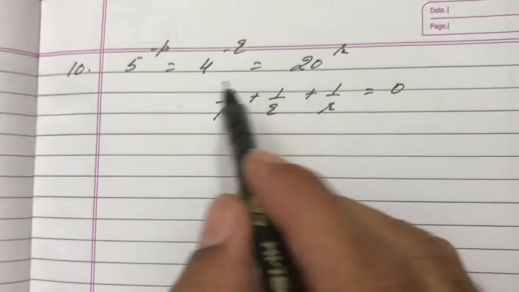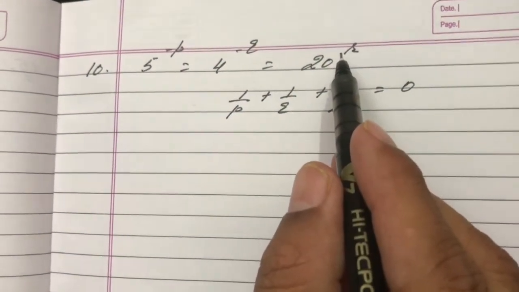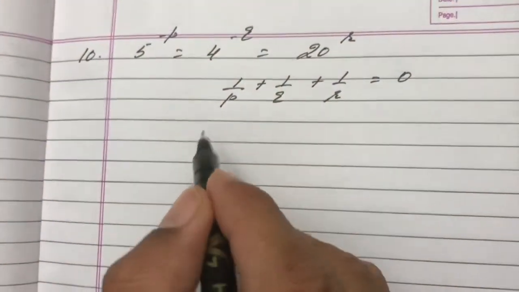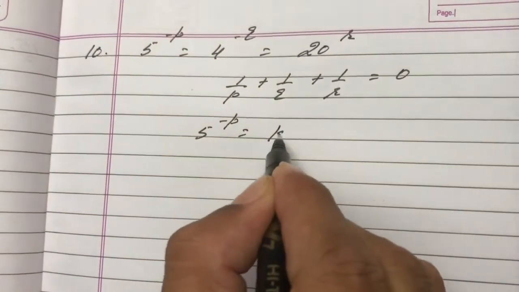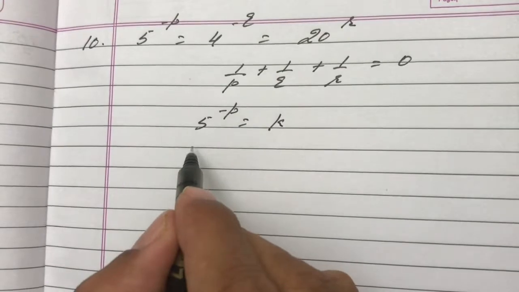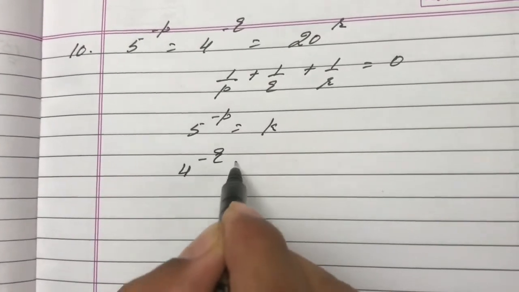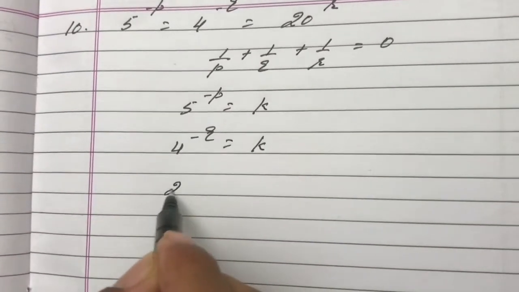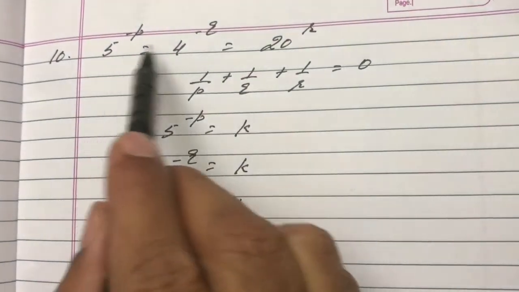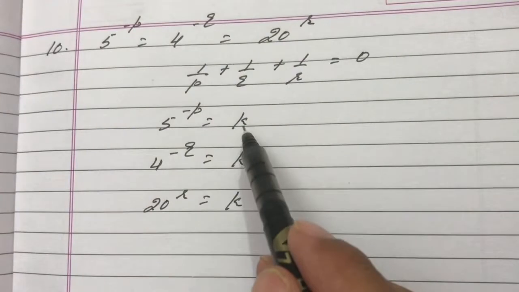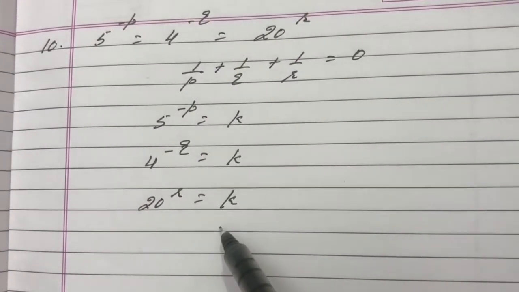Methodology is same as I have done in the ninth question. Put everything equal to k. 5 raised to power minus p is k, 4 raised to power minus q is k, 20 raised to power r is k, because these three are equal to each other, so everything can be taken as equal to k.